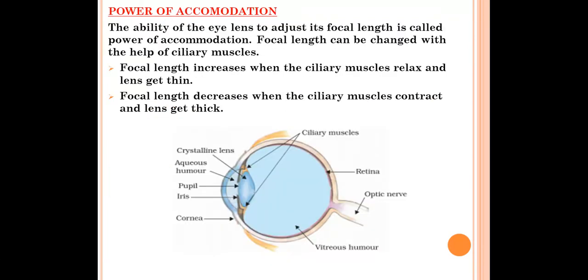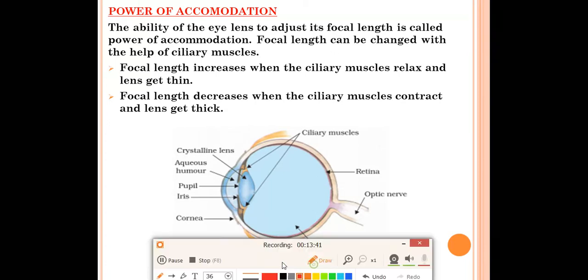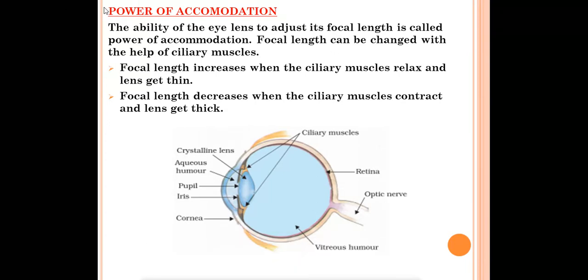Next, we'll read about power of accommodation. It is also very important. Generally, a question is asked from this one. What is power of accommodation, or define power of accommodation? At that time you have to write this definition. The ability of the eye lens to adjust its focal length is called power of accommodation. The eye lens has some ability by which it can adjust its focal length. That is called power of accommodation.